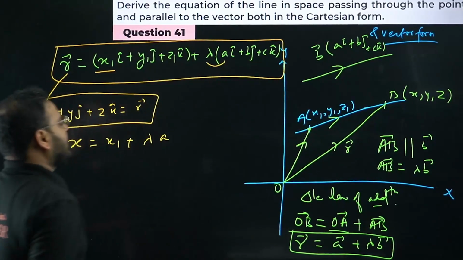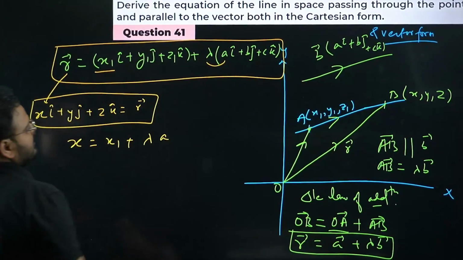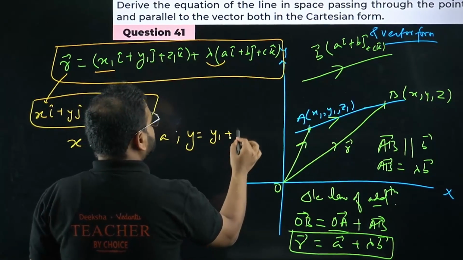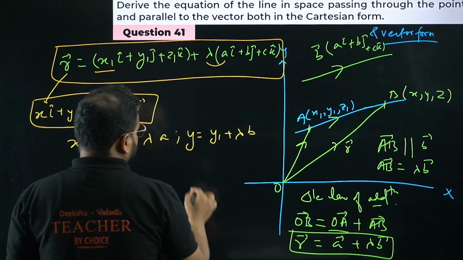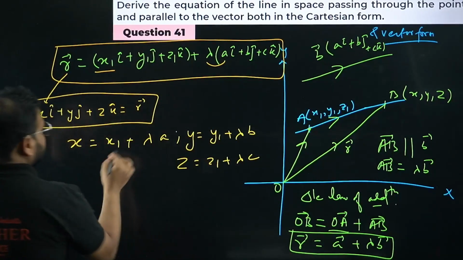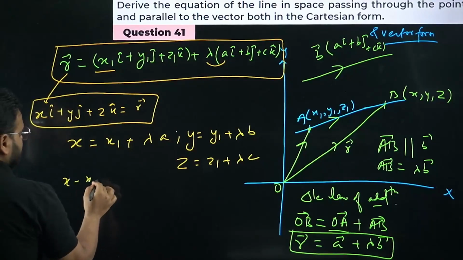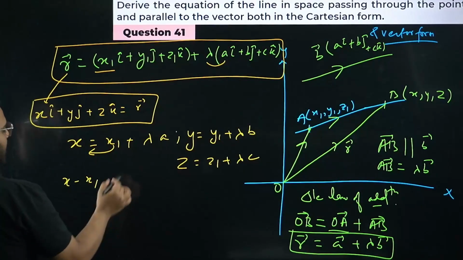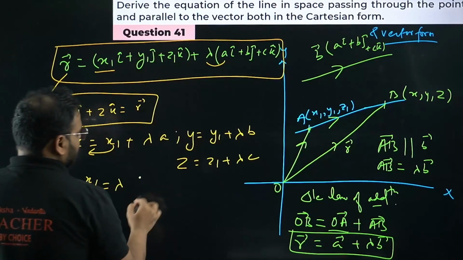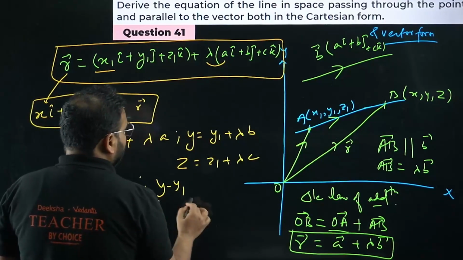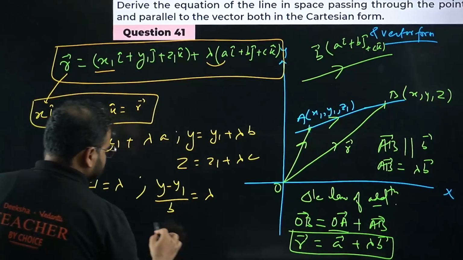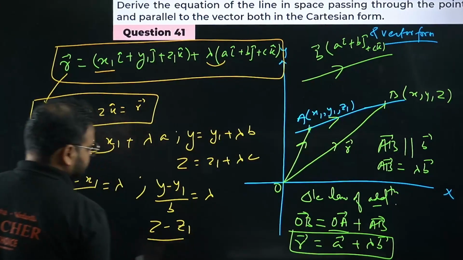Over here I have lambda A. Same way, I can write y equals y1 plus lambda B. And I can write, again, z equals z1 plus lambda C. Please check what I'm getting: x minus x1, bringing this x1 on this side, upon A equals lambda. Again, y minus y1 upon B equals lambda. And last one, z minus z1 upon C equals lambda.